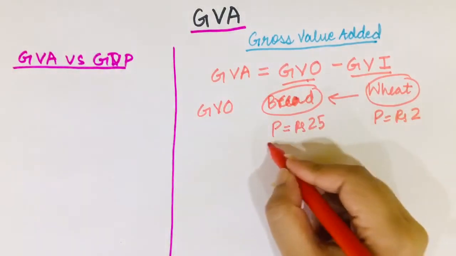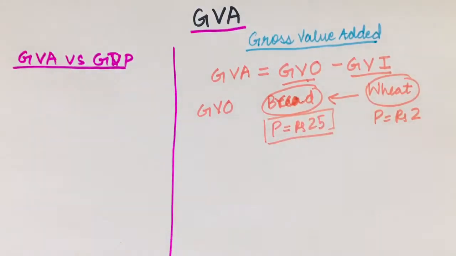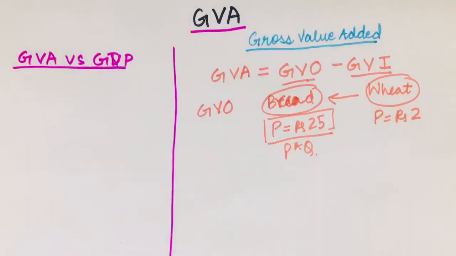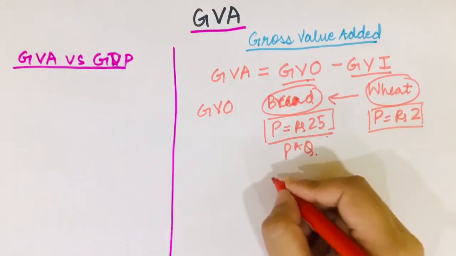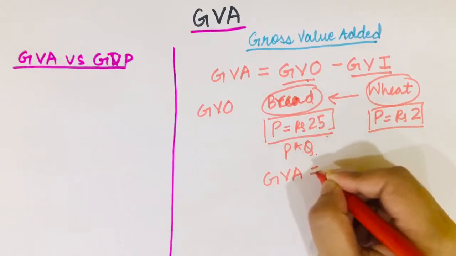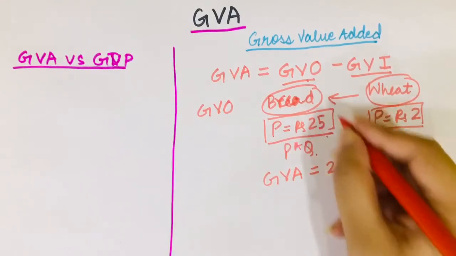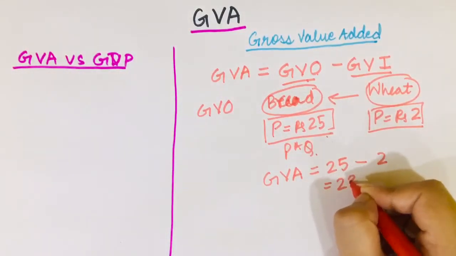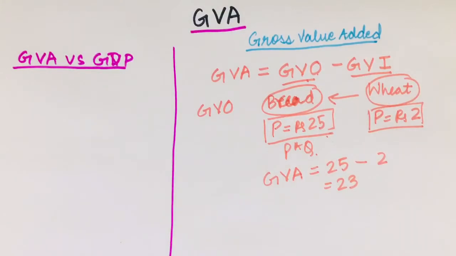So this is my gross value of output, meaning the value of all the output that is produced in an economy. Here the quantity of bread produced is 1. If it had been more, then I would have multiplied this price with the quantity of bread produced, but for the time being ignore this for the sake of simplicity and just assume that one bread is produced with a price of 25. And now suppose wheat of 2 rupees is going in. So what will be my gross value added in this case? It will be 25, that is the gross value of output, minus 2 rupees, that is the gross value of input, that is 23.